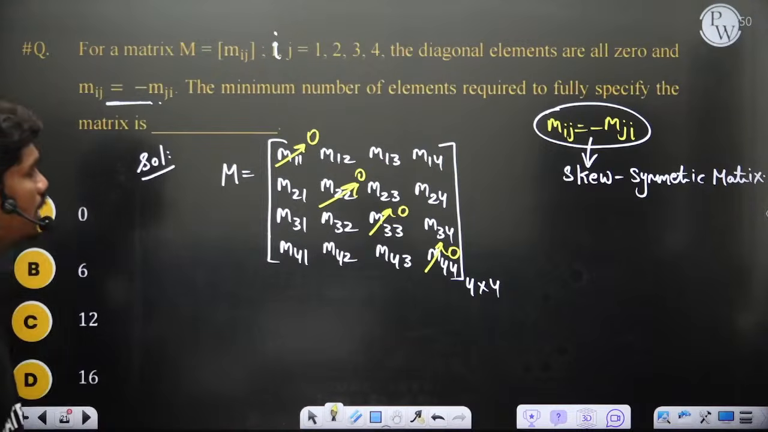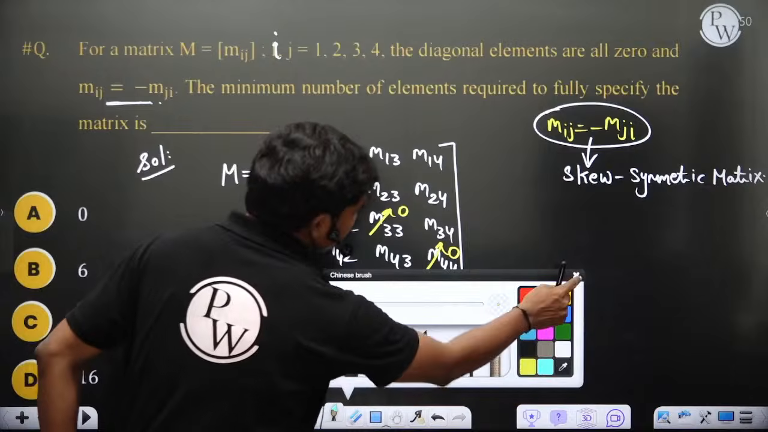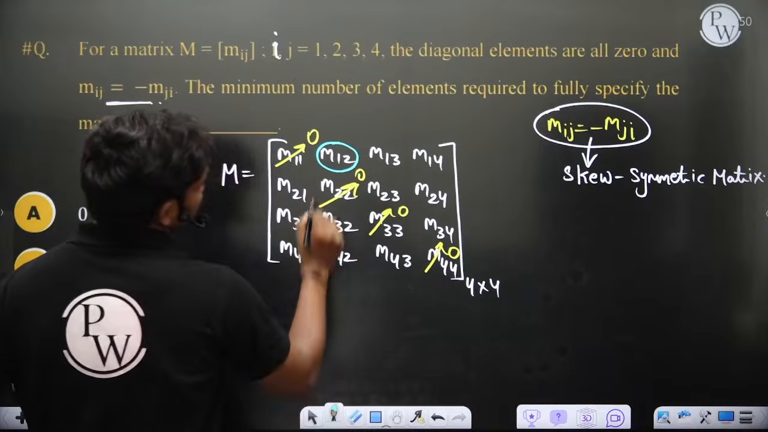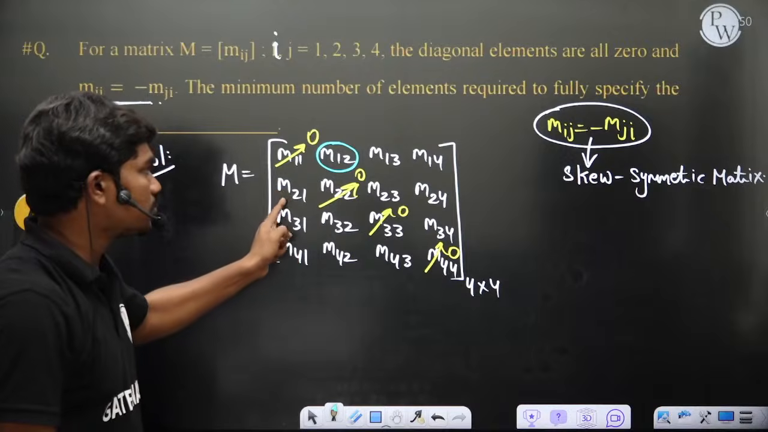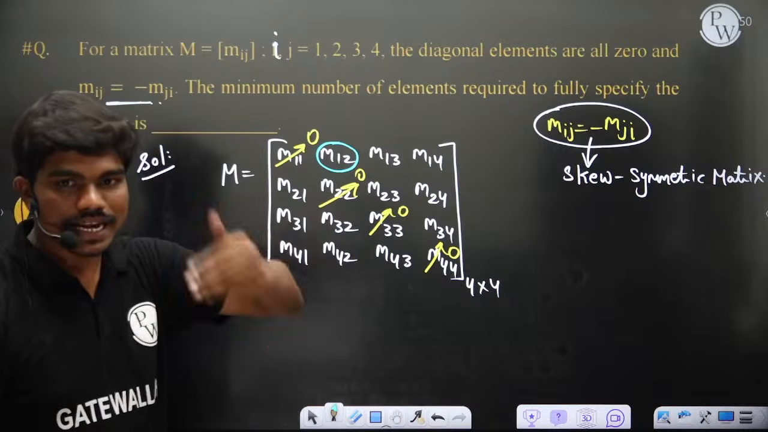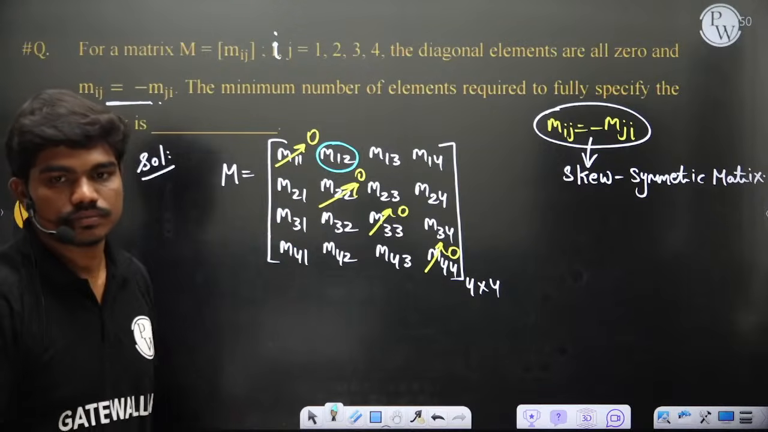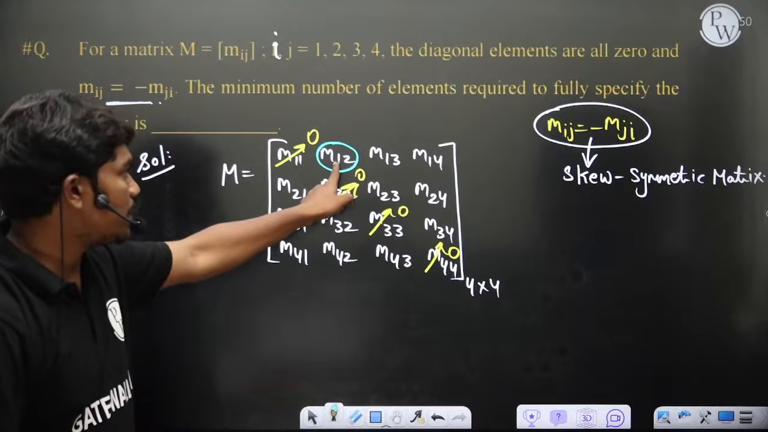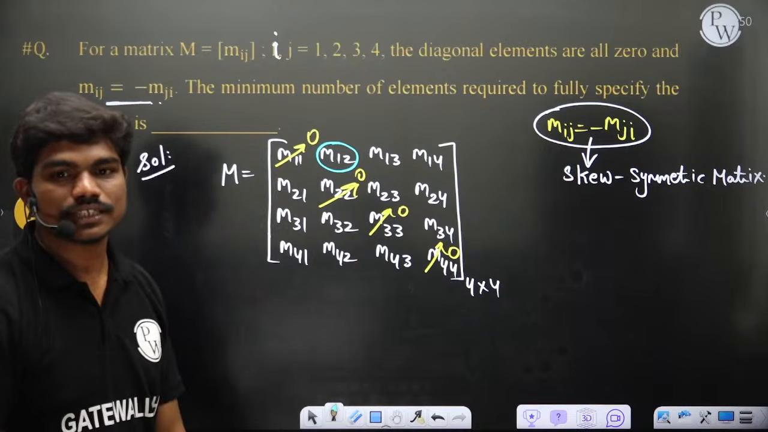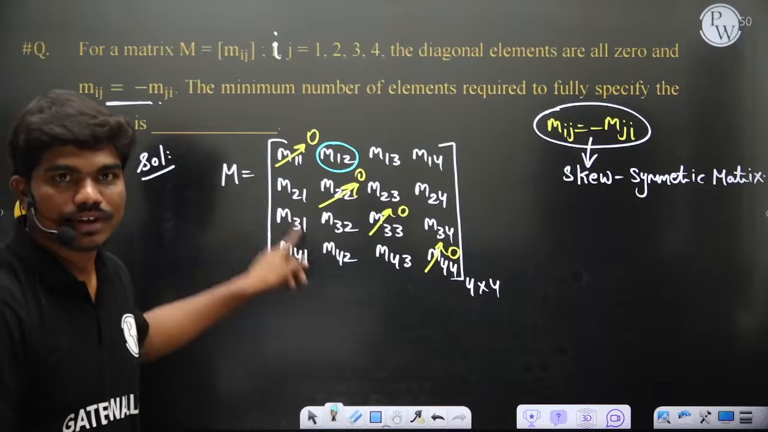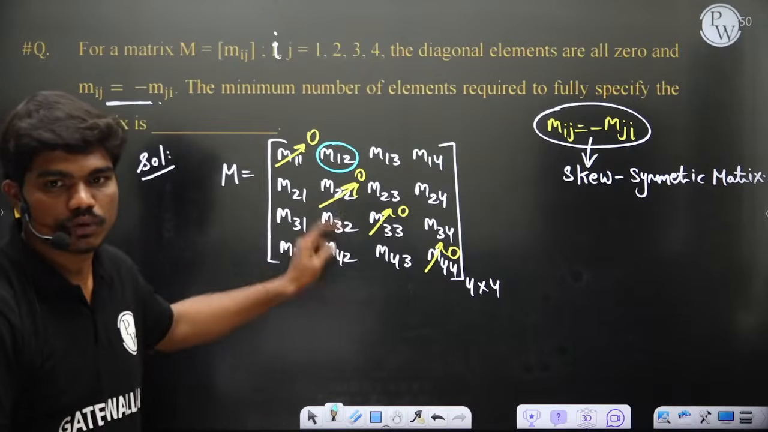Now let's say I give you information about this element, then do I need to give you information about this element? If I give you M12, should I again give you the M21 value? If I give you data about M12, then do I need to give you M21? Is it necessary to give M21 again if I give M12 already?